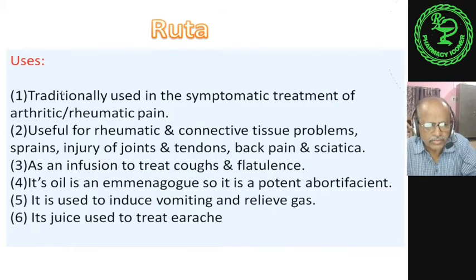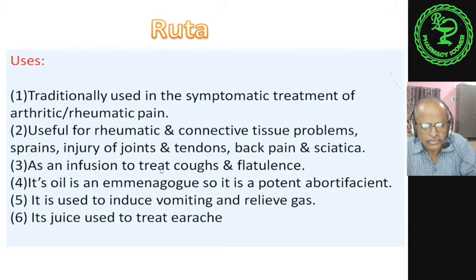About the various uses, although it is an ornamental plant, it has a major role in medicinal value. First, it is traditionally used in the symptomatic treatment of arthritic or rheumatic pain. Second, it is useful for rheumatic and connective tissue problems, sprains, injury of joints and tendons, back pain and sciatica.